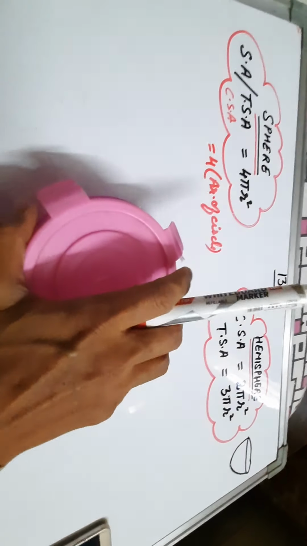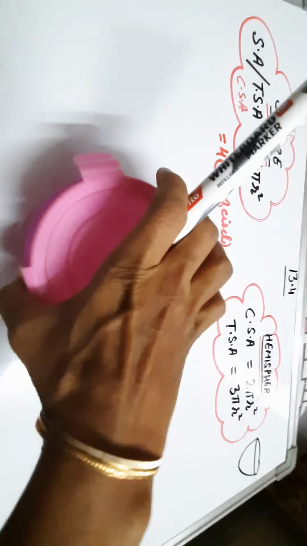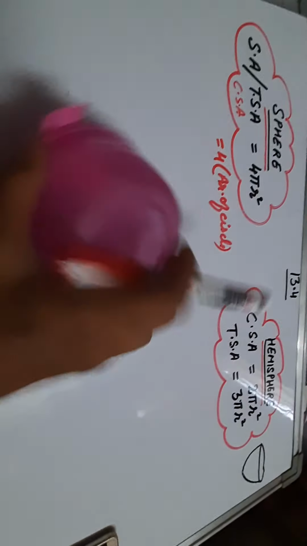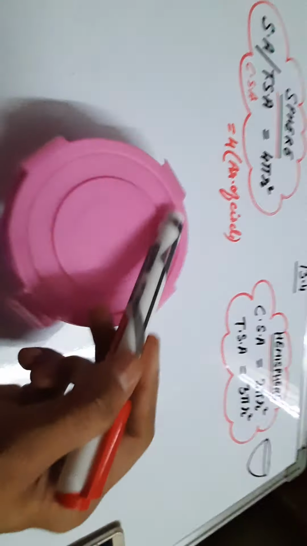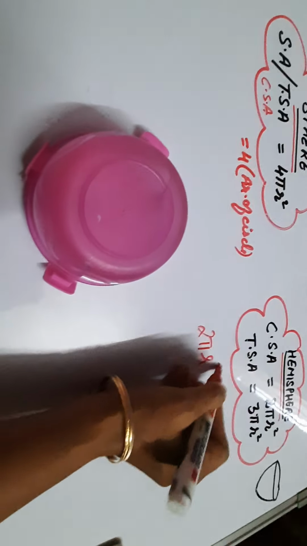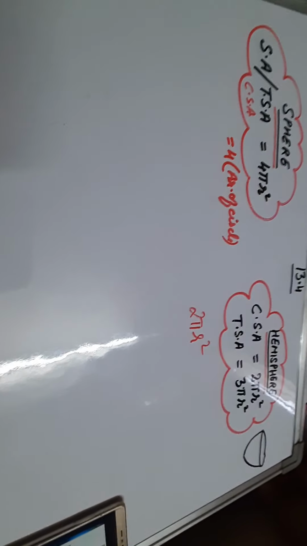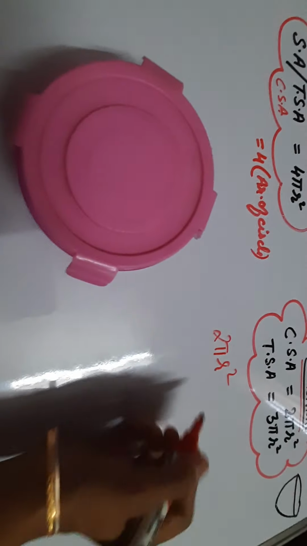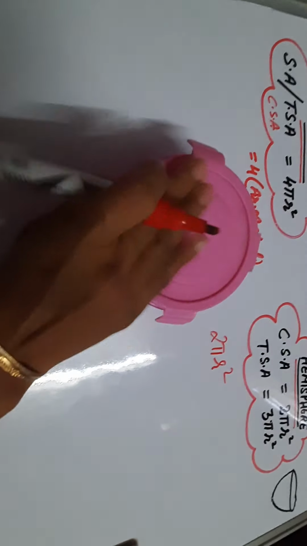But if I will put a lid on it, see, if I put a lid, the curved portion is having the formula 2 pi r square, but when I place a lid, which shape of lid will I put on it? We'll place a circular lid. So 2 pi r square area for the curved part, and again we are putting a circular lid, circle shape, which is flat, यहाँ पर ये flat है.